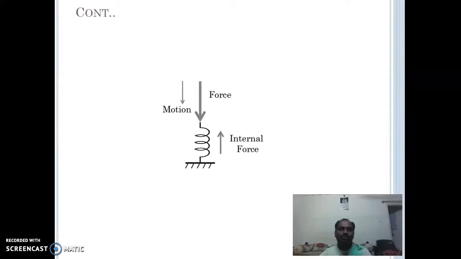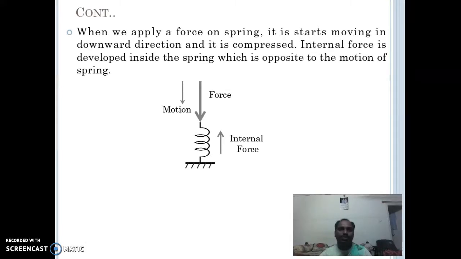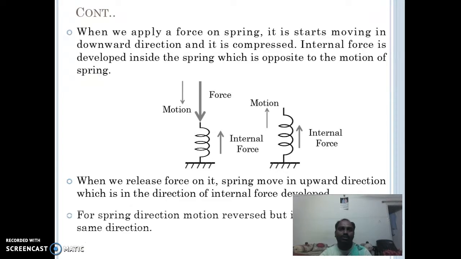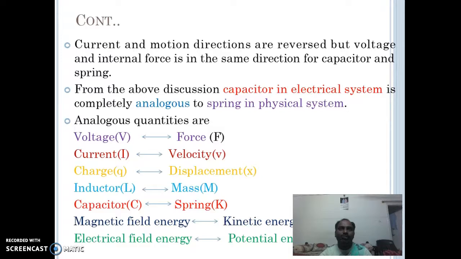This slide is about applying a force on the spring, which is compressed. The direction of motion and internal forces are shown in this figure. When force is removed, the direction of the motion is reversed, but the internal force is in the same direction. For a spring, the direction of motion reverses, but internal force is the same direction. The current and motion directions are reversed, but the voltage and internal force are in the same direction for capacitors and springs. From the above discussion, capacitor in the electrical system is completely analogous to spring in the physical system.